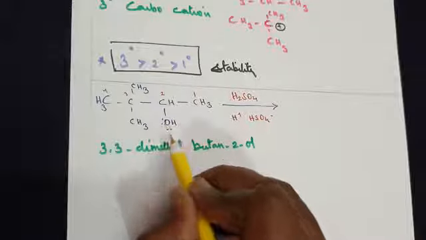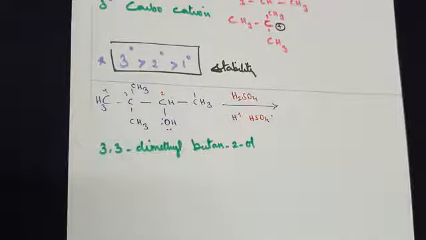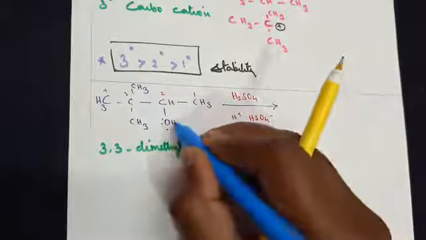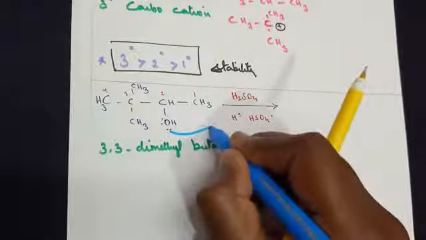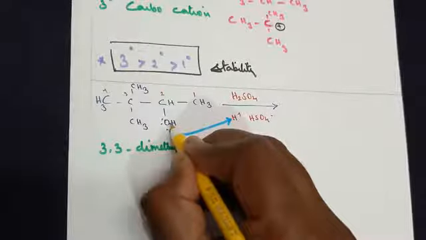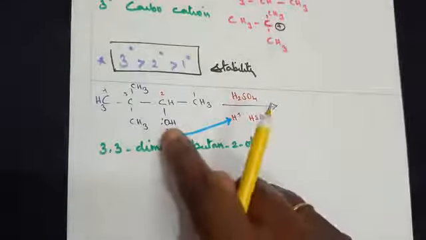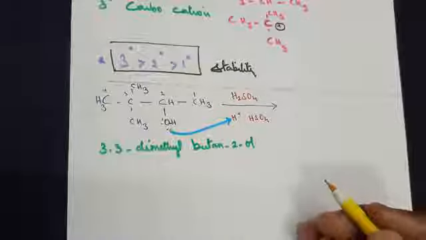Oxygen has two lone pairs of electrons and it has a negative charge. Because of the negative charge, it will try to look for a positive ion. So it shares the lone pair of electrons with a hydrogen. Already you have one OH bond. When this oxygen shares the electron with a hydrogen, one more OH bond will be formed.